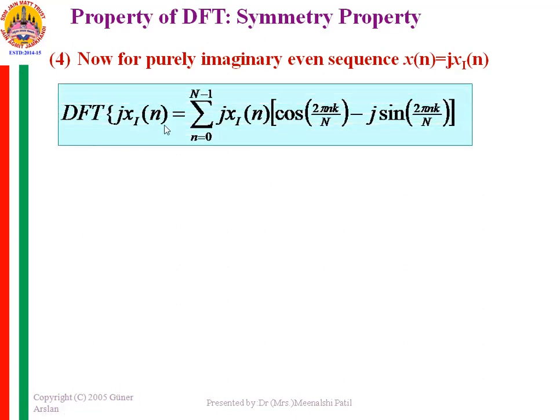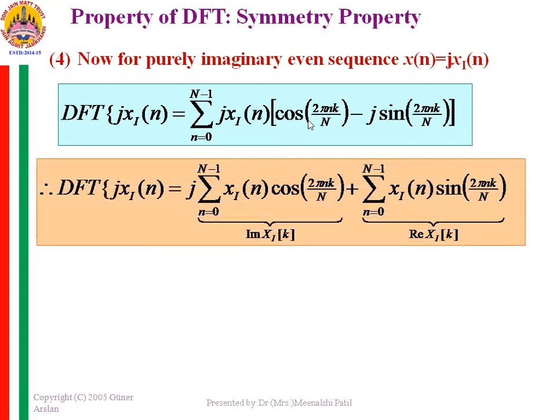Then the DFT of j xi of n can be written as summation n from 0 to n minus 1 j xi of n, and the trigonometric form of the exponential term is cos 2 pi nk by n minus j into sine 2 pi nk by n. If you split the expression, you will get j into summation n from 0 to n minus 1 xi n cos 2 pi nk by n plus summation n from 0 to n minus 1 xi n sin 2 pi nk by n. Now if you observe this closely, this j and j when you multiply, it is minus, and this minus sign you get here plus.